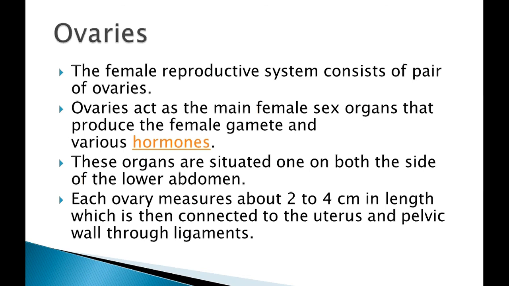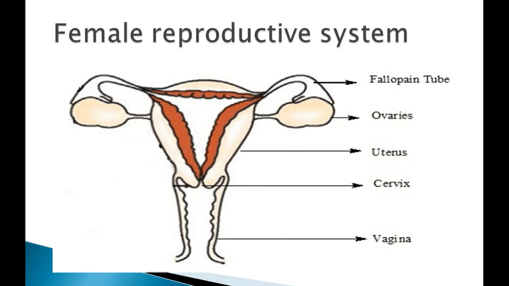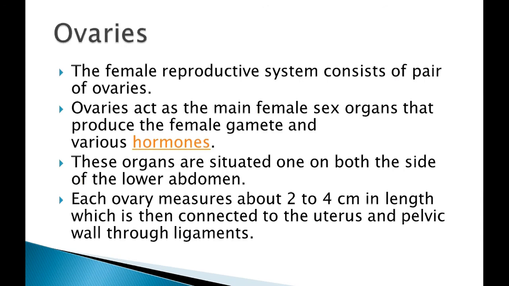The ovary measures about 2 to 4 centimeters in length, which is then connected to the uterus and the pelvic wall through ligaments. It means the size is 2 to 4 centimeters, but it is connected to the uterus. You can see that the ovary is connected to the uterus through the fallopian tube and then the vagina through a ligament, and this ligament is basically helpful during your pregnancy time.